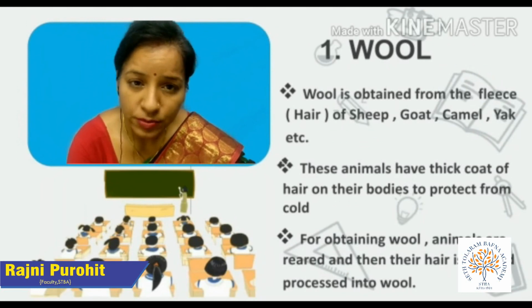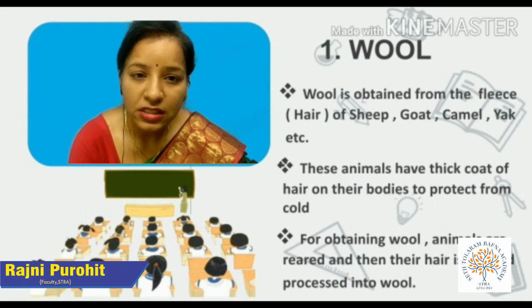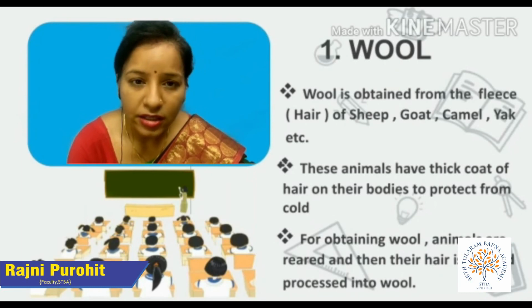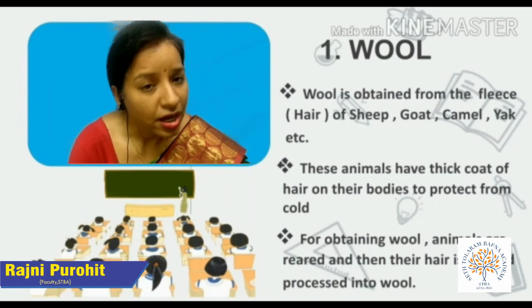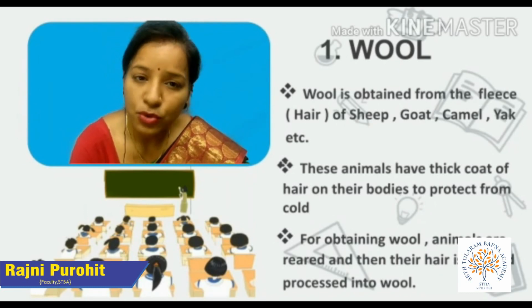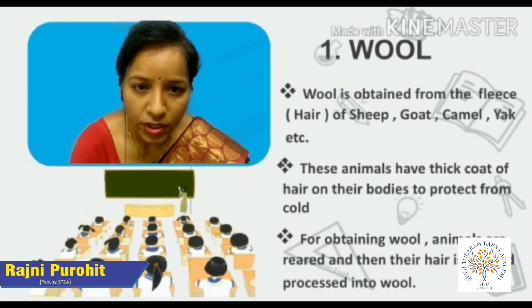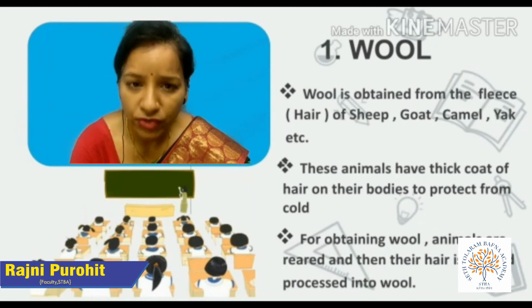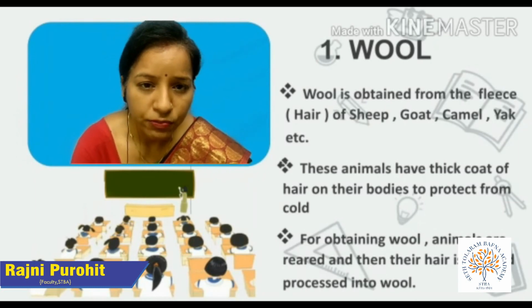But how is it possible? Yes, it is possible because these hairs trap the air and they do not allow the heat to go out of the body, and thus the animals are protected from the cold and their body remains warm during the winter season. So these hairy fleeces are utilized for making wool.